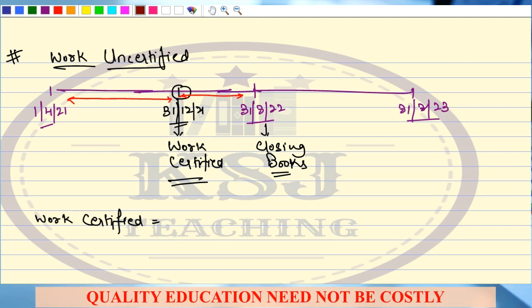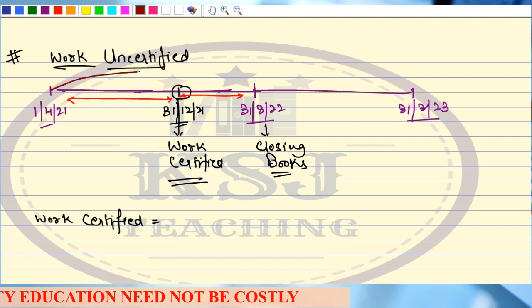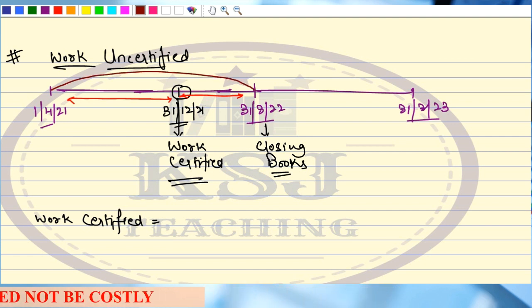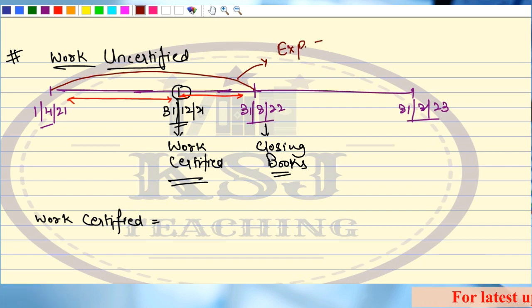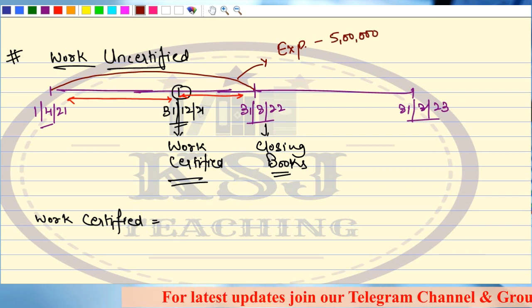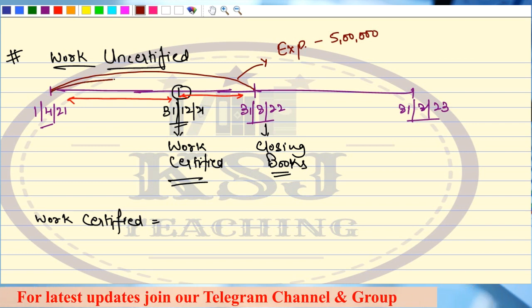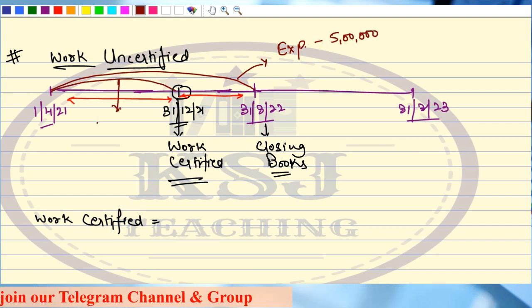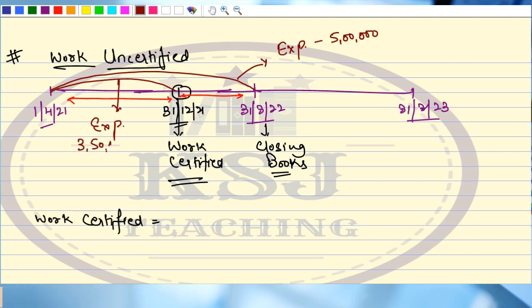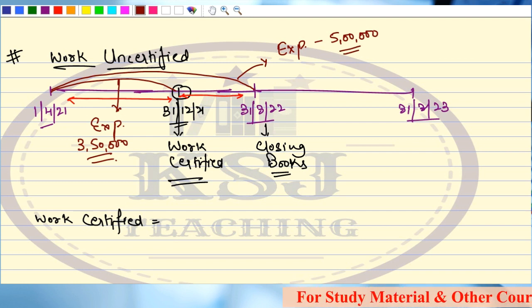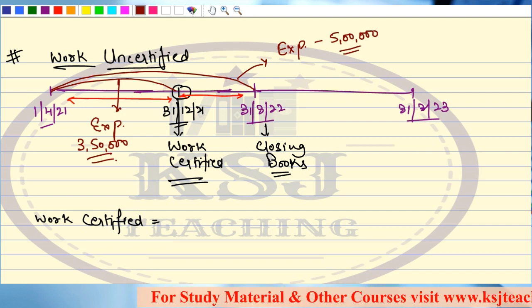So, I'll say from 1st of April 2021 till 31st of March 2022, I have a total expenditure of say 5 lakh rupees, right? Till 31st of December, there was an expenditure of say 3,50,000 rupees. I'm talking about only the expenditure part. I'm not talking about the contract price, right?